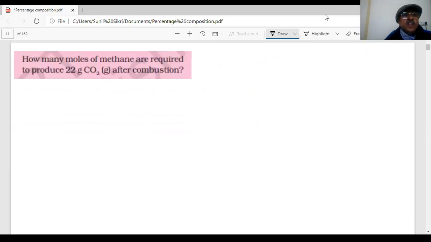Another question is on the screen, students. Now he says, how many moles of methane are required to produce 22 grams of CO2 after combustion? You have 1 minute to answer the question. Balanced equation.